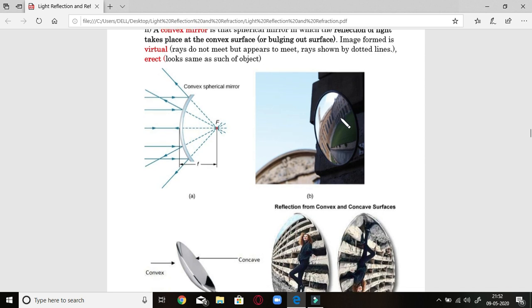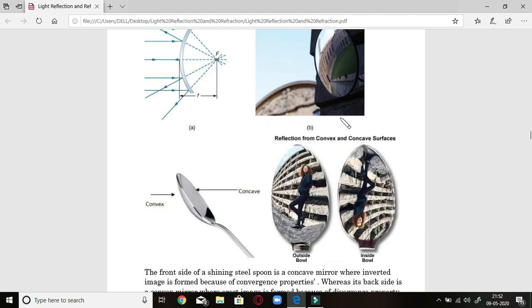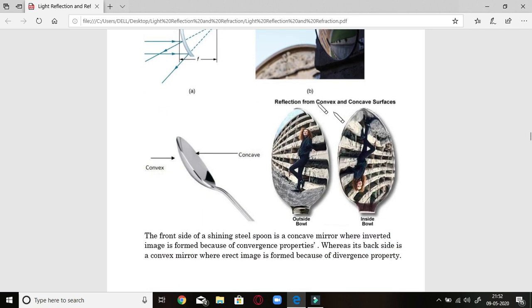Now an interesting fact I am going to show you is the reflection through a spoon. Take a new spoon and see your face through its inside and outside surface. Now this is a concave surface through which you eat, that will always form a real and inverted image, whereas the outside bulging surface is a reflecting surface through which a virtual and direct image will be formed.